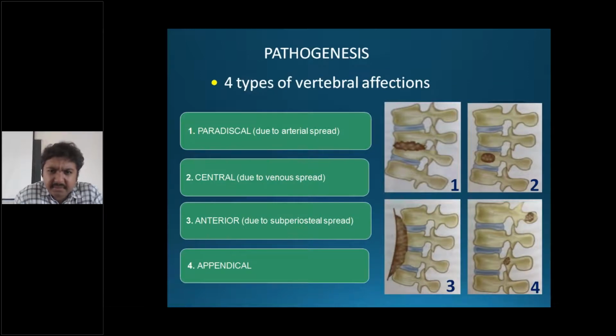So there are 4 types of vertebral affections. As you can see in image 1, it is paradiscal, which is the most common type. It is due to arterial spread. Then you have central, due to venous spread. Anterior is due to subperiosteal spread, and appendiceal involves parts of the vertebra like posterior elements, the spine and the facet joints. So most common is paradiscal, then central, anterior, and then appendiceal.